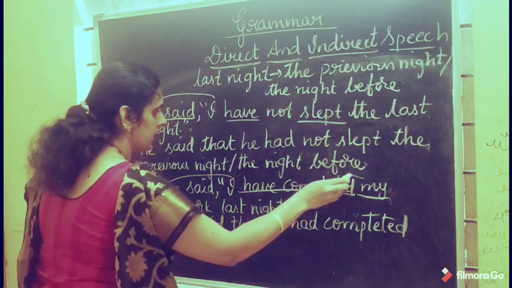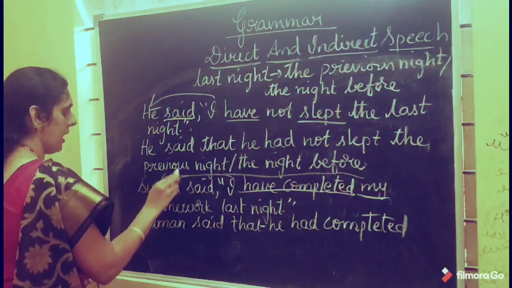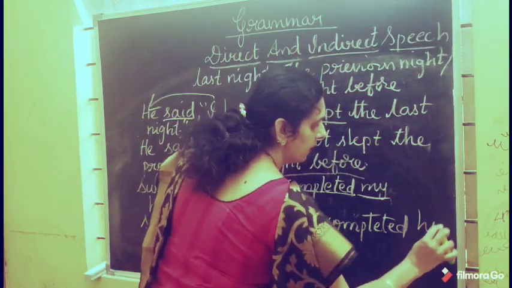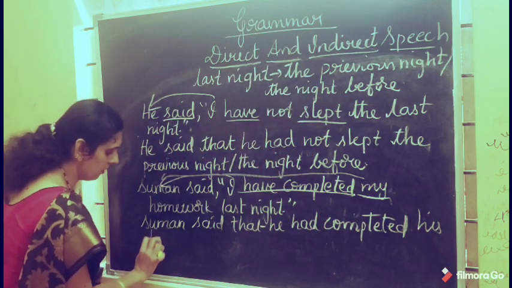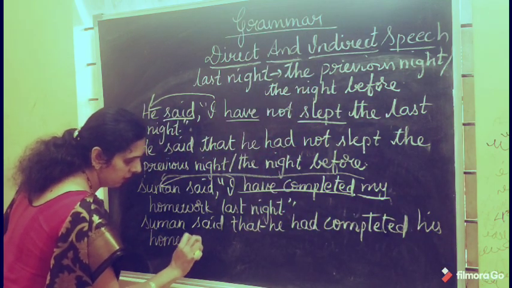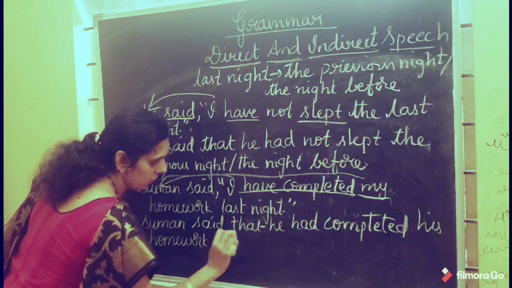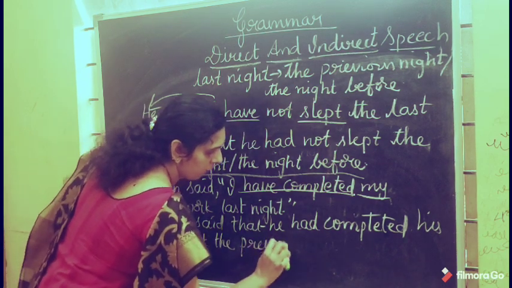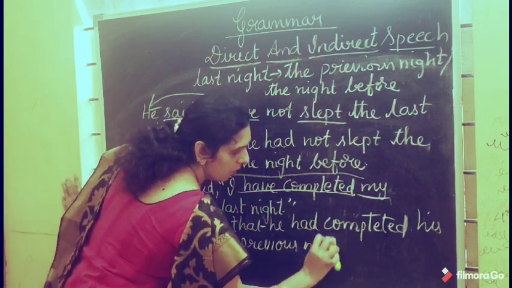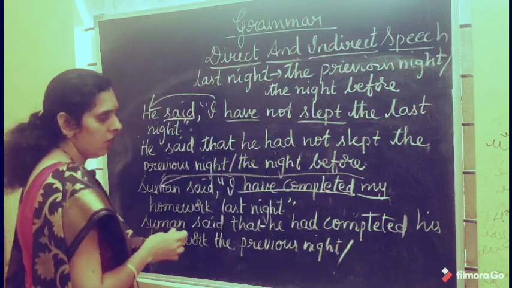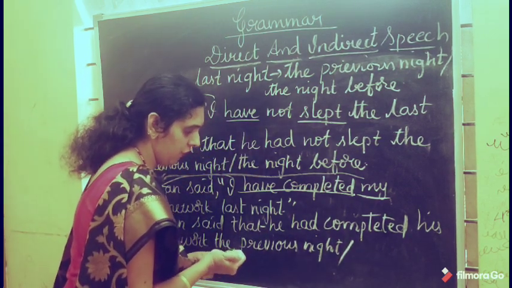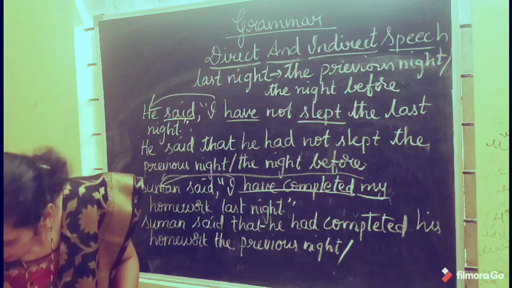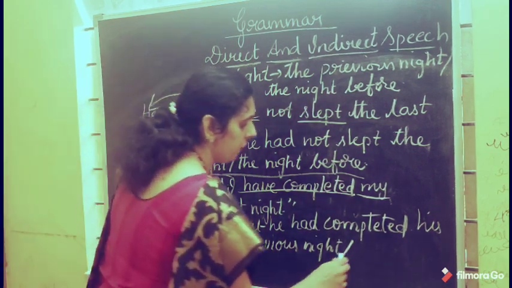It changes according to the subject of the reporting part. So you get his homework the previous night or the night before.